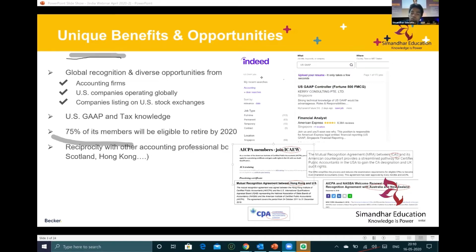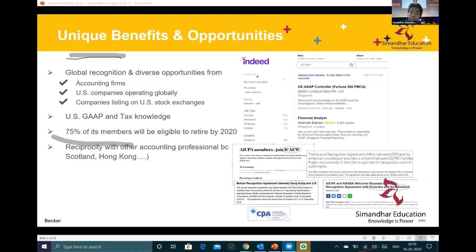As and when we go, I'll take up the questions later, because that kind of spoils the presentation in between, right? Now one more important thing is 75% of its members will be eligible to retire by 2020. If you see, there is a lot of reciprocity with other accounting bodies like Scotland, Hong Kong, right? So AICPA members are also accepted in the UK. Do we have an MOU with ICAI? There is no MOU with the Institute of Chartered Accountants of India, right?